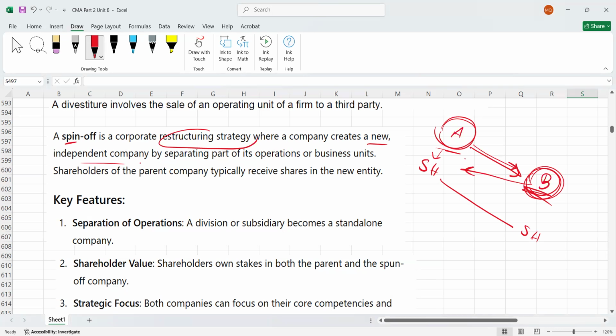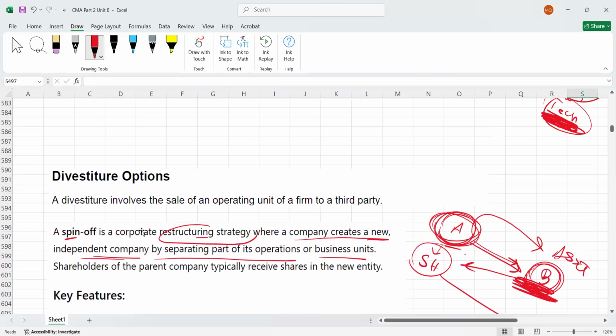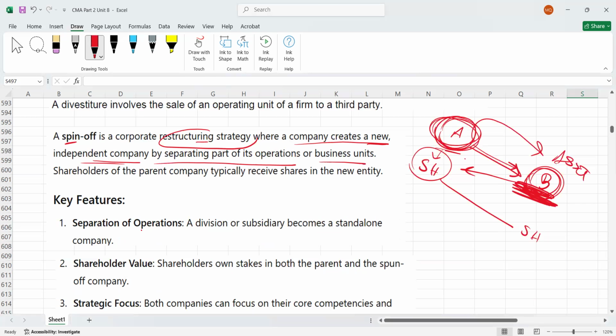So, spin-off is the corporate restructuring strategy where a company creates a new independent company by separating part of its operation or business unit. Maybe some of the assets of A will be transferred to B also. But A has created a new company, and A's shareholders will get the shares of B in the same proportion.